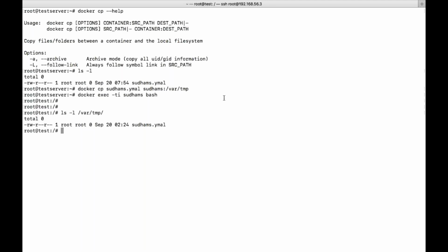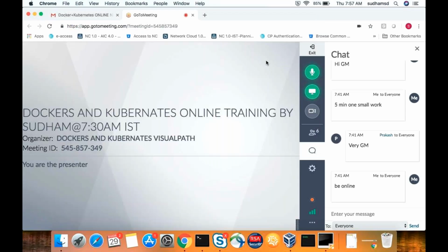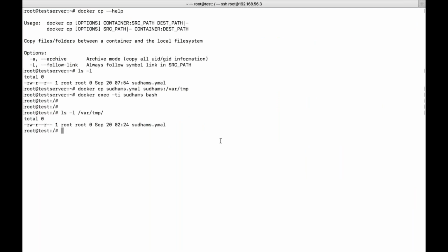Anything you want clarified? Sorry, your voice is breaking. Sudams is the container name, right? Yeah, it's my container name actually, not my file name. Sudams is my container name.